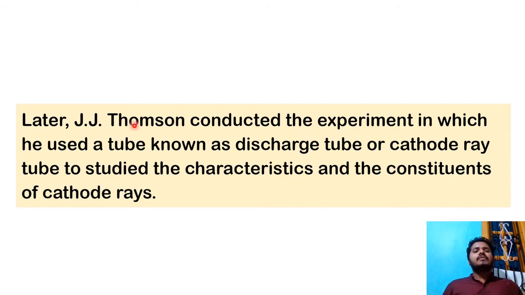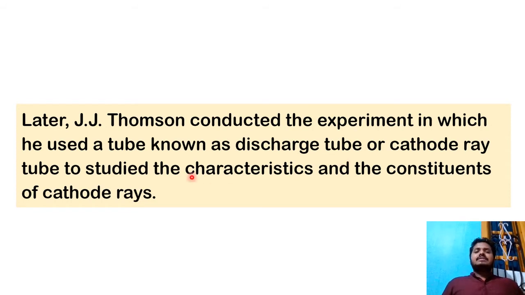But it was proved by one of the greatest scientists, called J.J. Thomson. So he conducted a similar type of experiment. He used a tube known as a discharge tube. A discharge tube is usually maintained at a low pressure where the gas is filled, and it contains two electrodes. Electrodes means two metal plates, and here we'll be connecting a battery, and we know a battery has a positive and negative side, and that is what we call the anode and cathode. The one side which is positive, the other side will be negative.